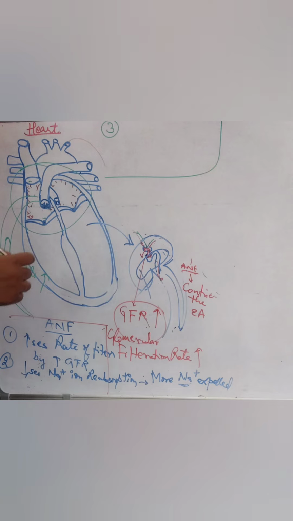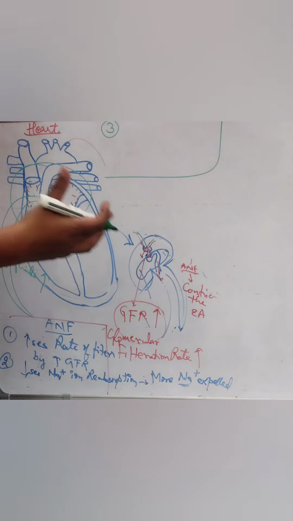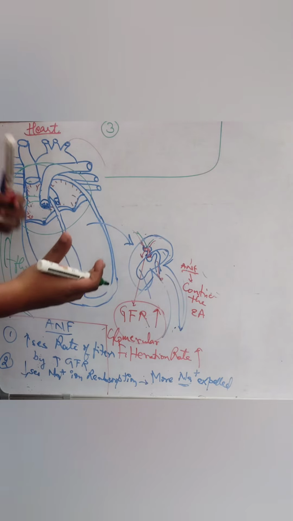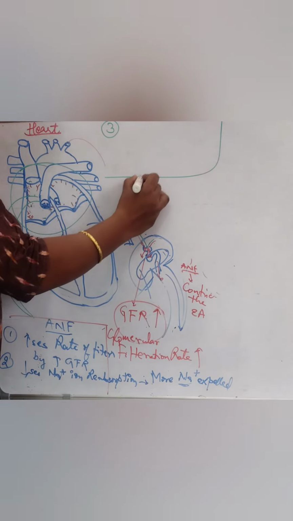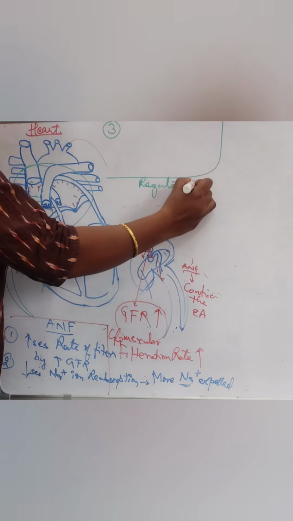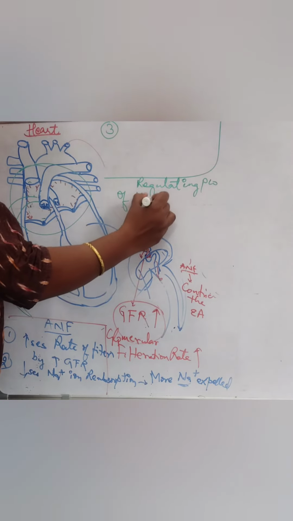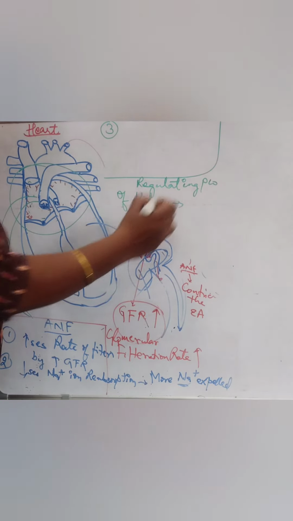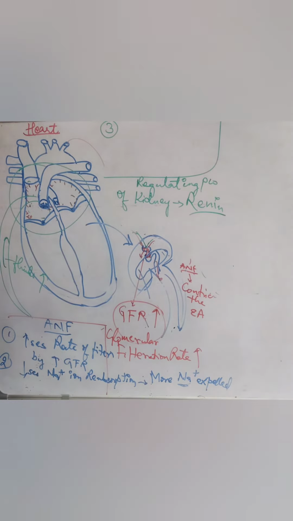Now the third function. We have studied in class 11th that there is something called the regulating pathway of kidneys, which involves renin. Even ANF and renin are linked together.